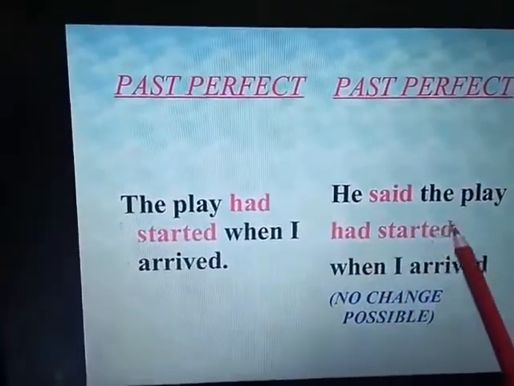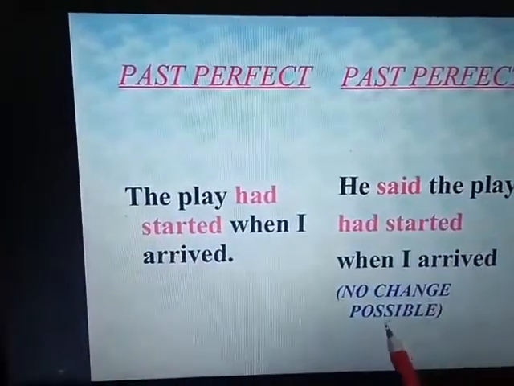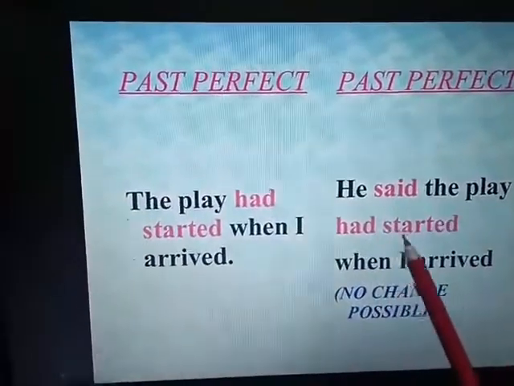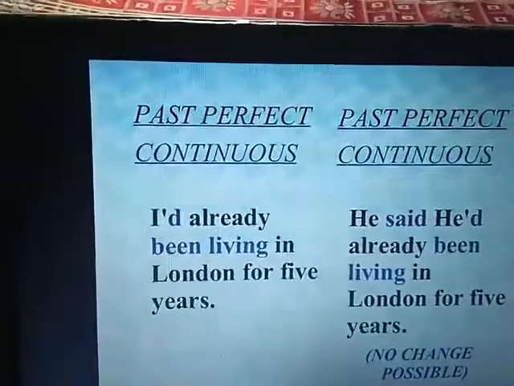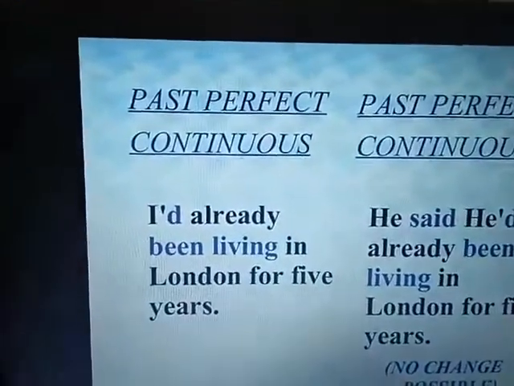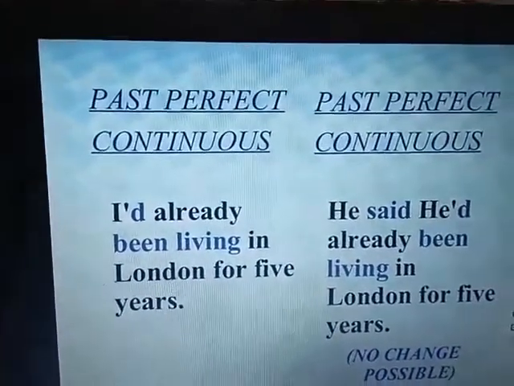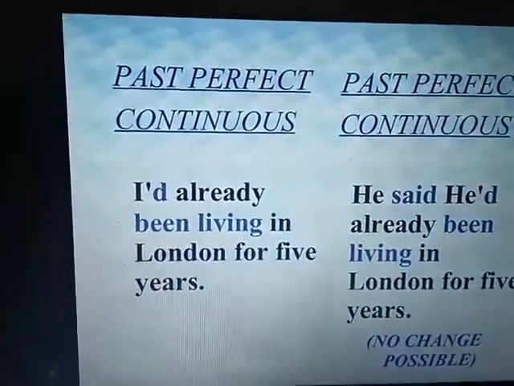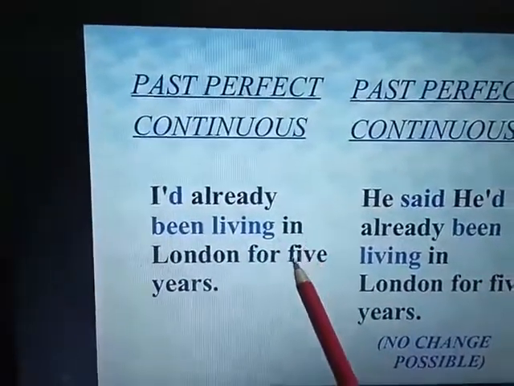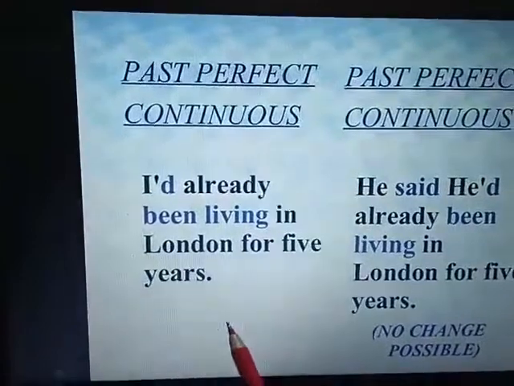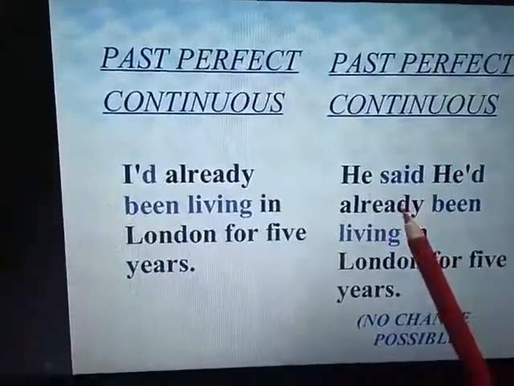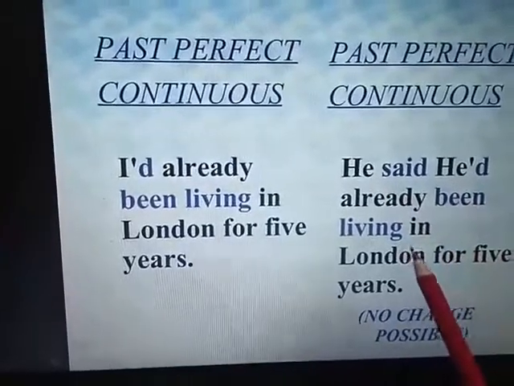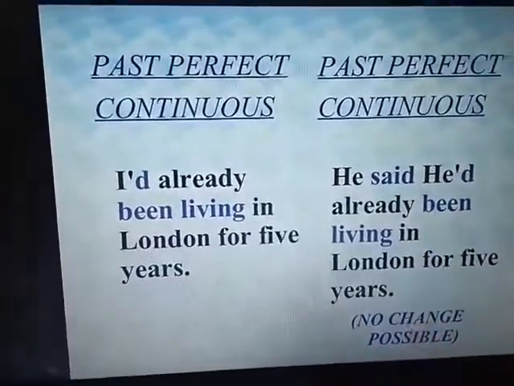No change. So the sentences are not changed. It remains the same. Now, past perfect continuous changes into past perfect continuous. There is no change. Like, "I had already been living in London for 5 years." He said he had already been living in London for 5 years.